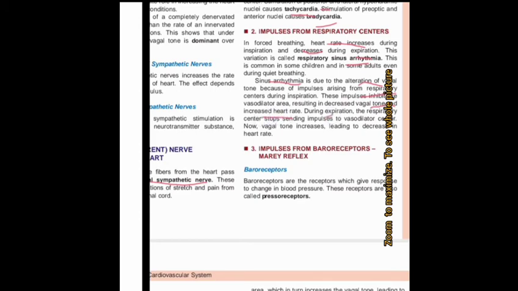During expiration, the respiratory center stops sending impulses, so the vasodilator area is not activated, vagal tone is activated, meaning it increases, so heart rate will decrease. In this way, heart rate is increased during inspiration but decreased during expiration. A condition where this variation occurs is respiratory sinus arrhythmia.